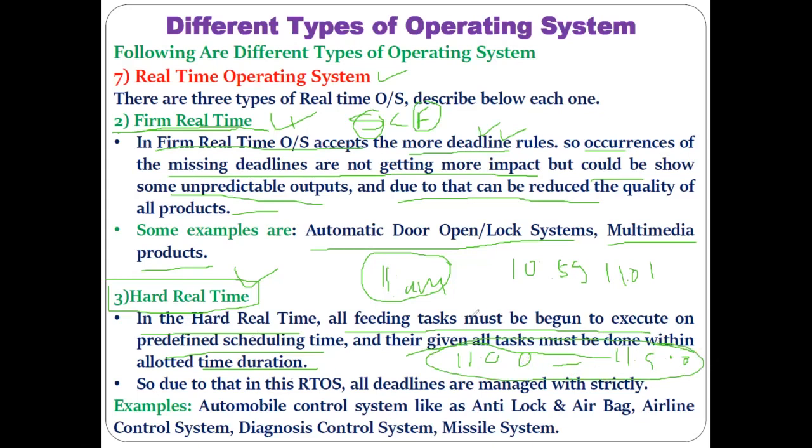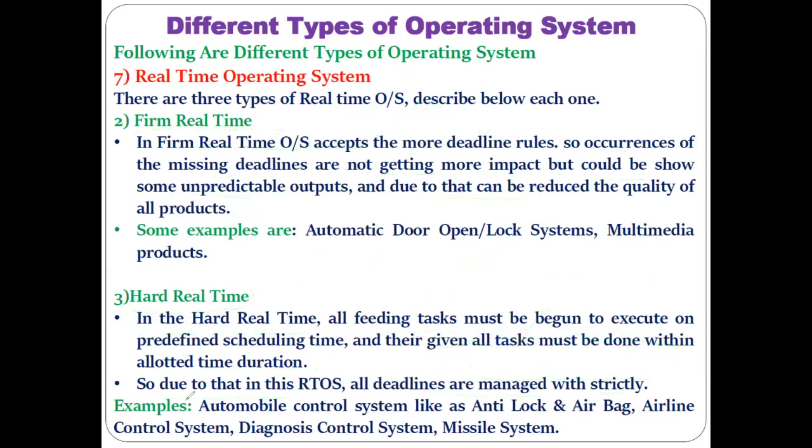There are many such applications available in the market which have to follow strict deadlines. The kind of operating system utilized in those applications is called a hard real-time operating system, and in this kind of operating system, all deadlines are managed very strictly. Now come to the examples where this kind of operating system is utilized. As I already told you, automatic control systems like anti-lock and airbag systems are used in the car.